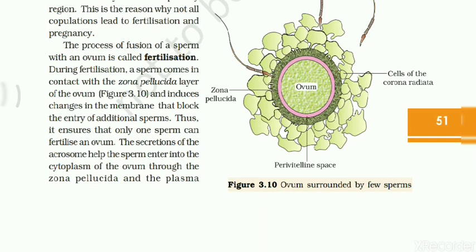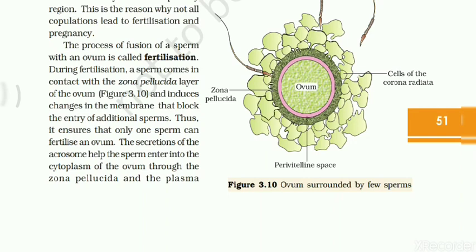Again, what happens after the fast blockage? Then a second blockage is also there. That also changes the polarity of the cellular membrane and is helpful for the second blockage. So this is very strictly controlled by the egg cell, and thus it ensures that only one sperm can fertilize an ovum.